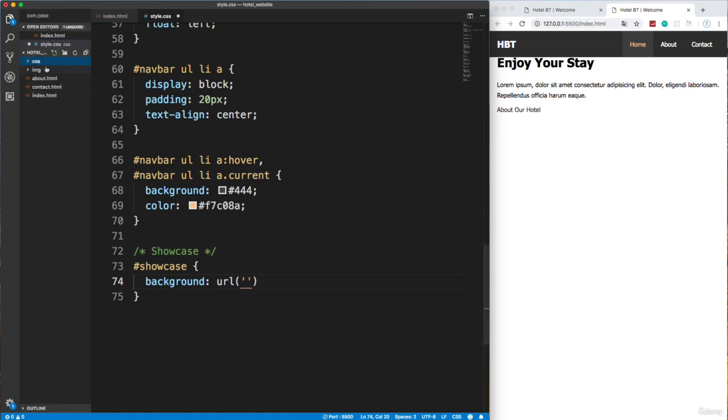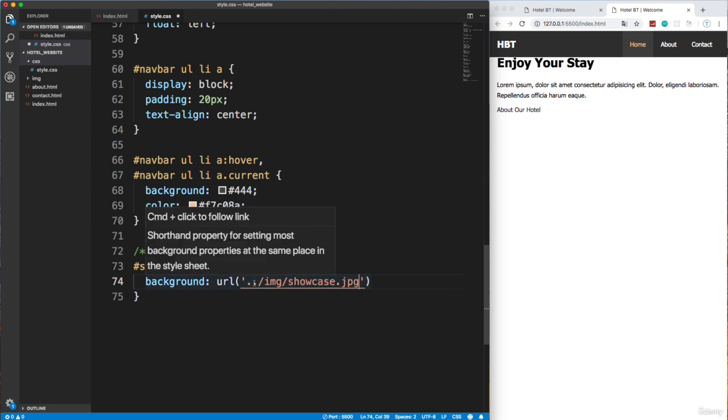Now, since we're inside of the CSS folder, right, we're in the style sheet that's inside of the CSS folder, we can't do ./img/ and then the name. We have to do .. because we need to go outside of the CSS. So the double dot means that we're going outside of the current file. And then we want to go into the img folder, and then we want to choose the showcase.jpg. Okay, a single dot would mean we're looking in the current folder. Double is going to mean we want to go outside of the current folder.